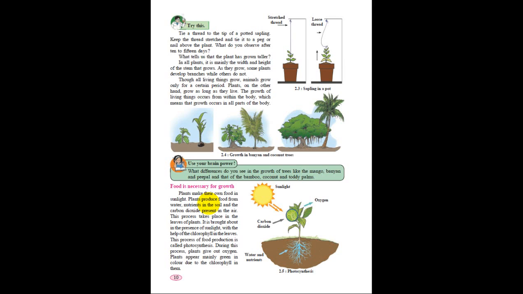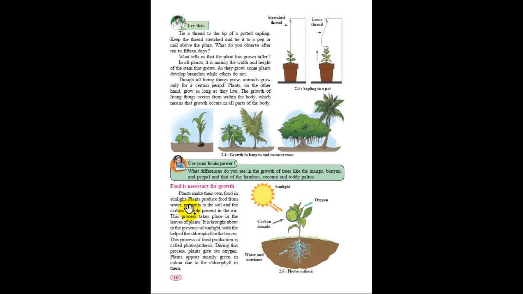So first of all, what we find is that the first characteristic of a living thing is that they grow, right? This is the first characteristic which shows a plant as a living thing. Second, food is necessary for growth, meaning that a plant also requires food. Only living things require food for their survival. In this way we can prove that a plant is a living thing. So let's see how they prepare food.